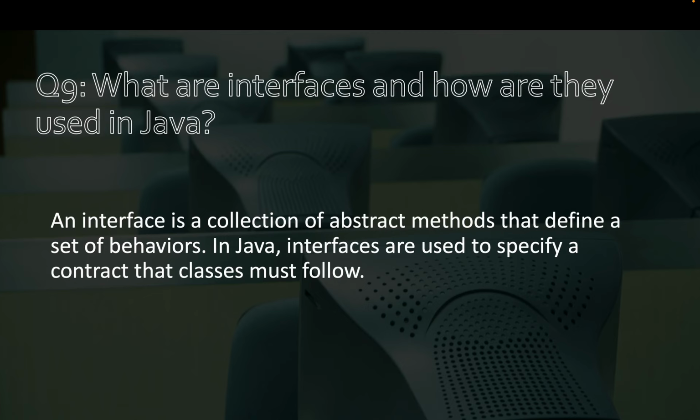Question number 9. What are interfaces and how are they used in Java? An interface is a collection of abstract methods that define a set of behaviors. In Java, interfaces are used to specify a contract that classes must follow.